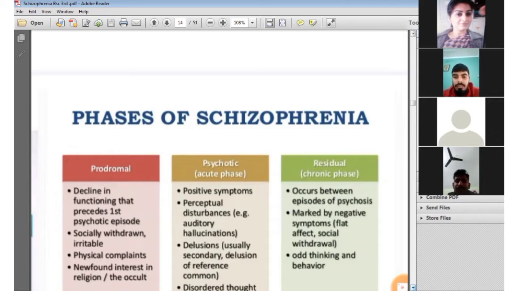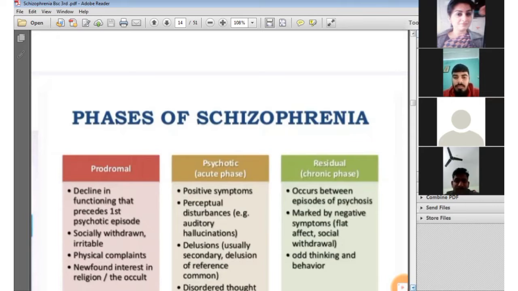Next is the psychotic acute phase. Under that, positive symptoms and perceptual disturbances occur, which means the person is unable to perceive environmental stimuli correctly, like illusion, hallucination, and auditory hallucination. And delusion also occurs in the psychotic acute phase, which means false fixed beliefs that are irrational and not related to reality.